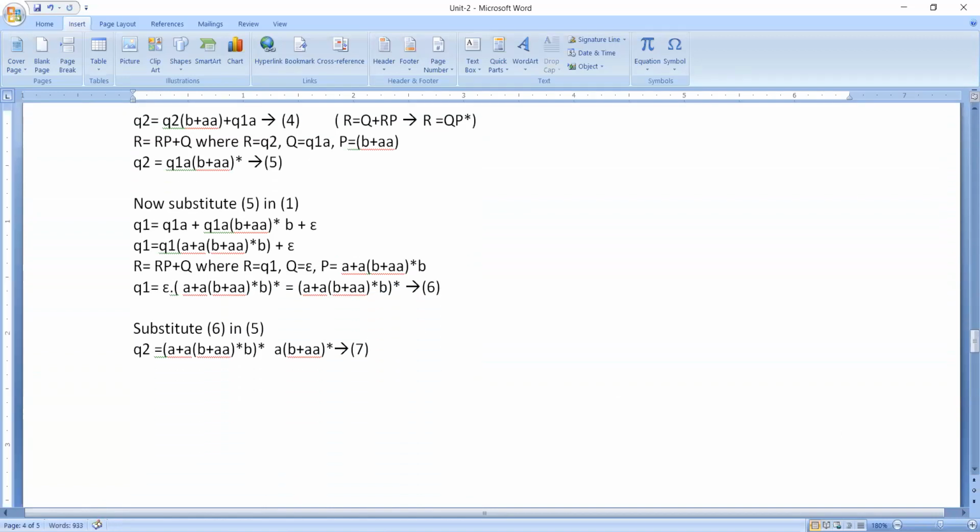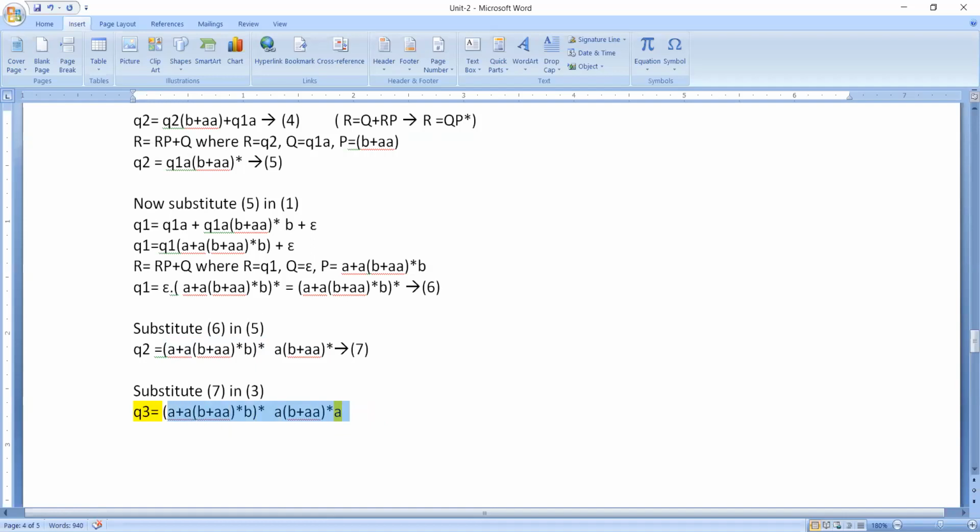Okay, now what we have to do now? Substitute 7 in 3. What is q3? This is q3. And what is q2? Already we have found the q2 value. So this is going to be our q2 value. So now you can see here, finally, this is the regular expression that we are going to get.